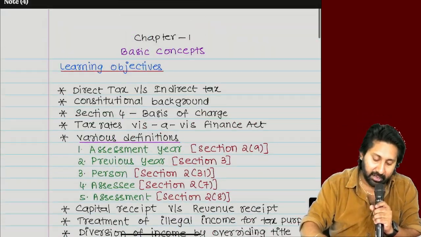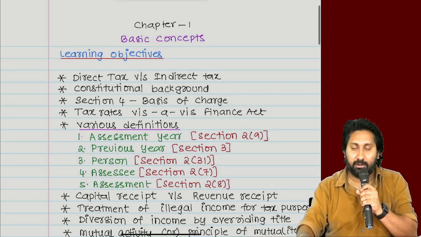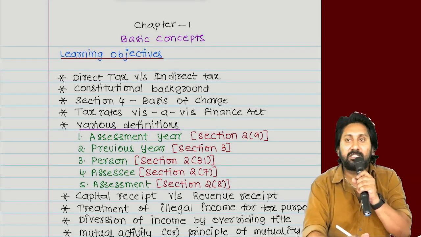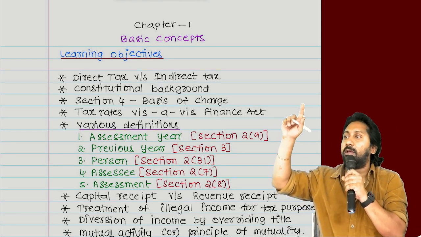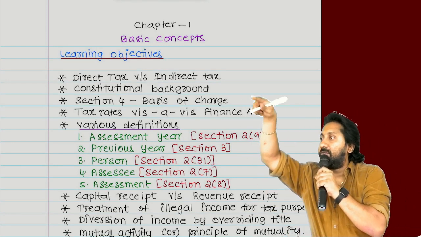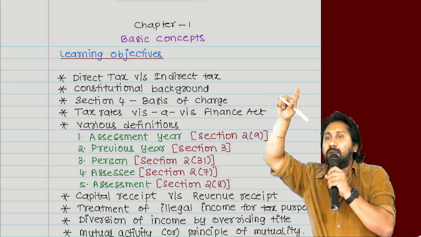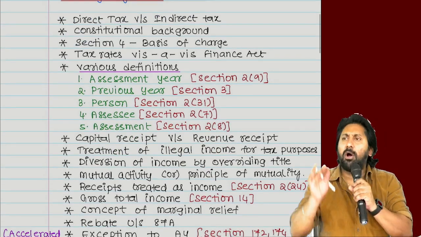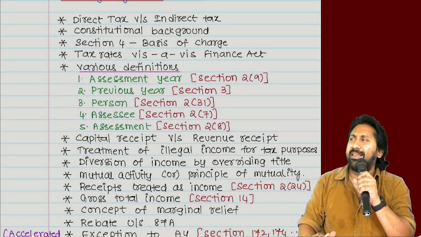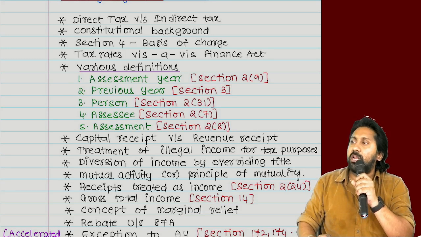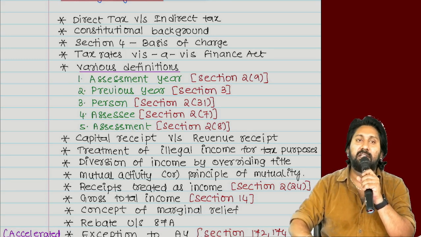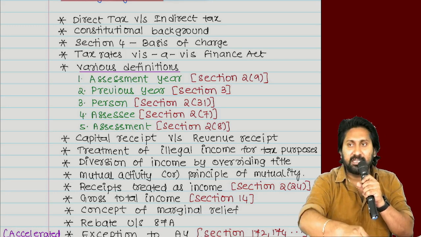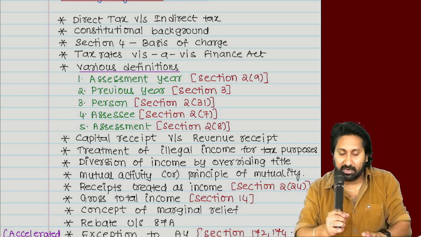We completed learning objective number 1. You can tick that. Everyone clear to the point? Any doubts regarding the first one, direct and indirect taxes? No? Can we go to the next one? Yes, next. Small area, 2 minutes discussion, nothing great. Constitutional background of income tax. Let us discuss. Actually, yesterday we needed to discuss this. Time was not sufficient, that's why today I am discussing this. Listen.